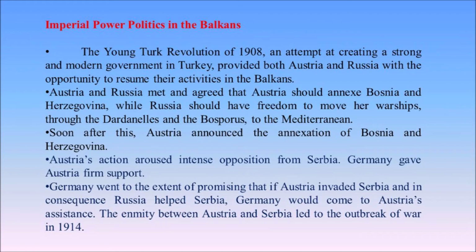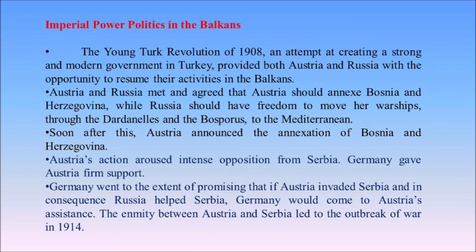A strait is a narrow passage of water which connects two seas or two large water bodies. So, according to the agreement made by Austria and Russia, Austria got the freedom to annex Bosnia and Herzegovina, and Russia got the freedom to move its warships to the Mediterranean Sea through the straits such as Dardanelles and Bosporus. Austria then officially announced the annexation of Bosnia and Herzegovina.